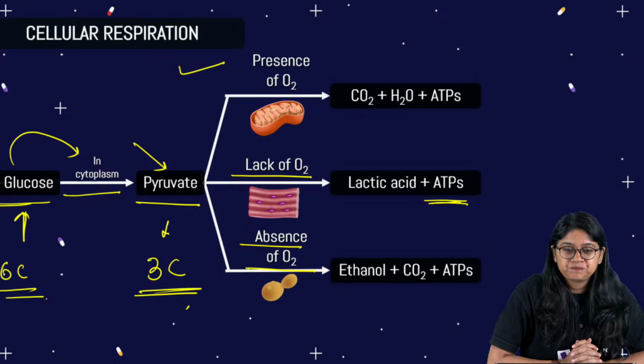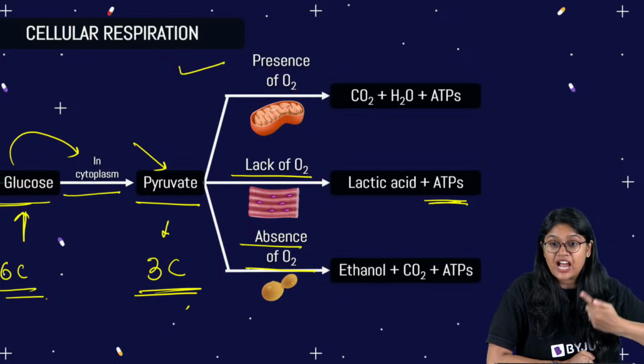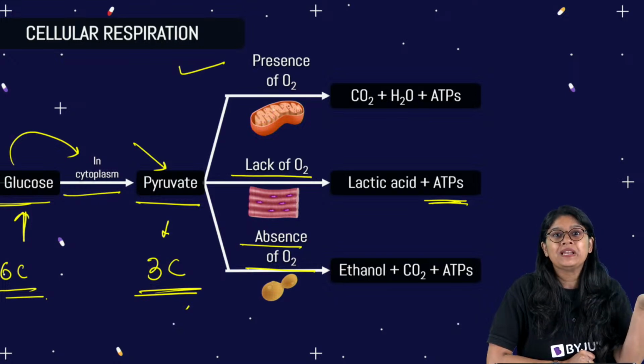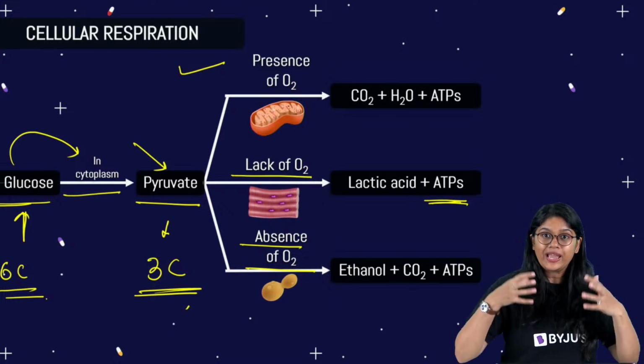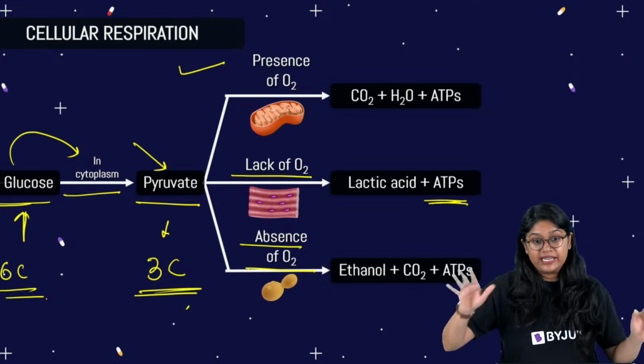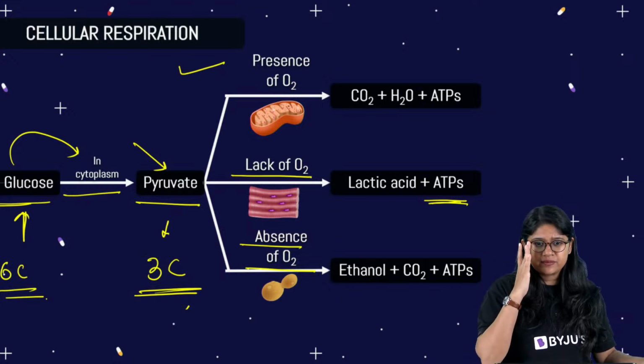Everyone, are we clear? Yes. Very good. So the breakdown of glucose to pyruvate happens with a series of reactions. We call it glycolysis. You will be learning it in your higher class. I wish I could teach it to you now, but we'll be doing a separate session later. That will be an extra session, not focused on the CBSE board exams.